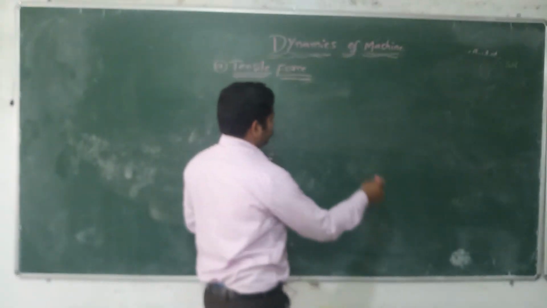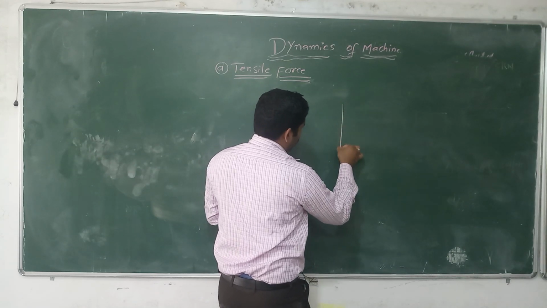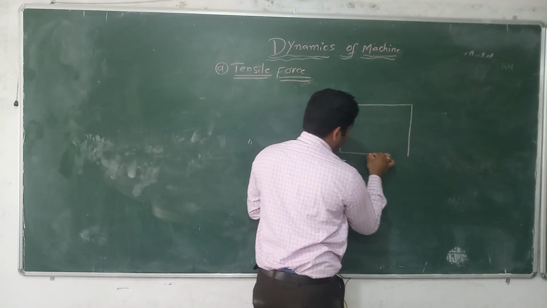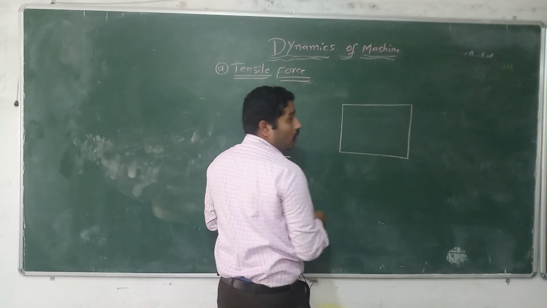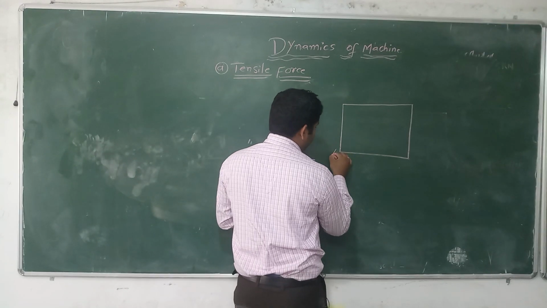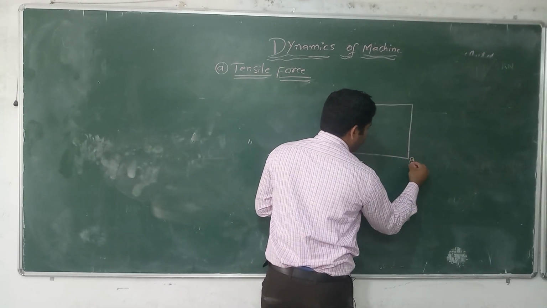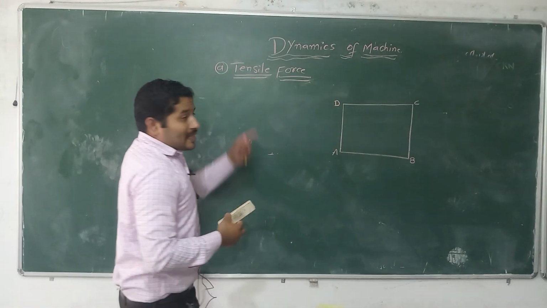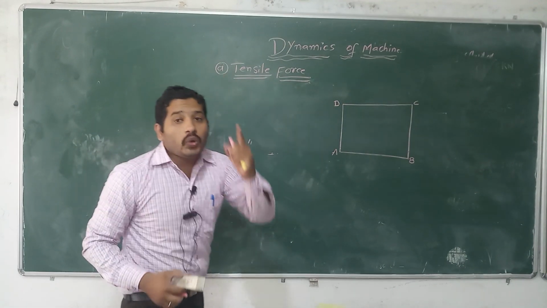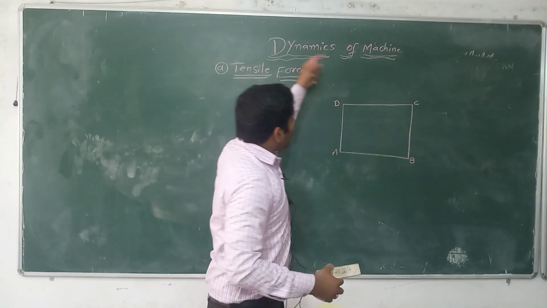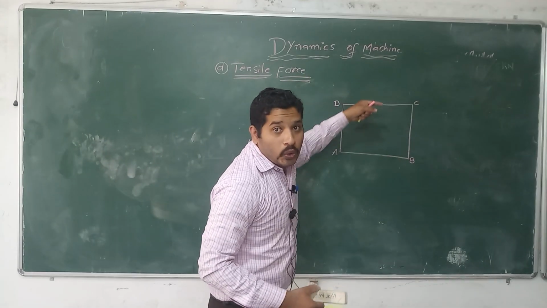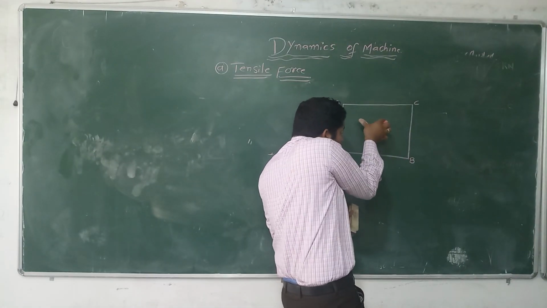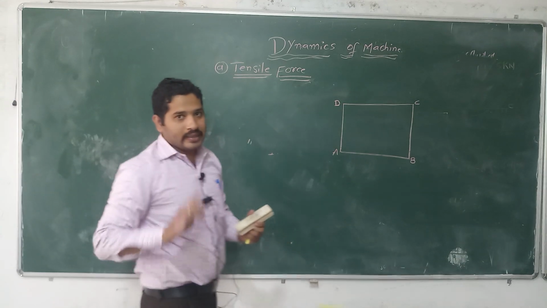So let us see. A rectangular bar or component or mechanism A, B, C, D. Tensile force states that when two equal and opposite forces are applied on a body, the body length will increase and the diameter of this body will decrease.